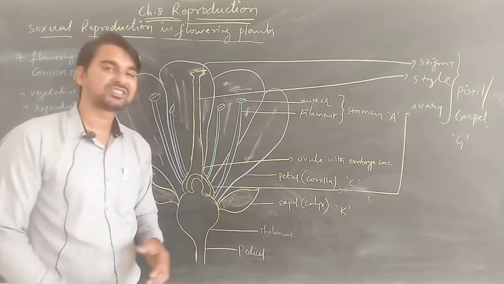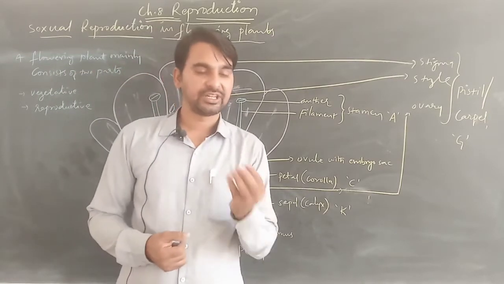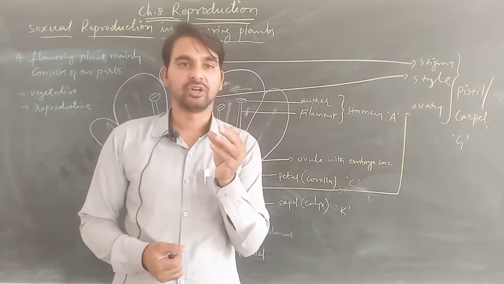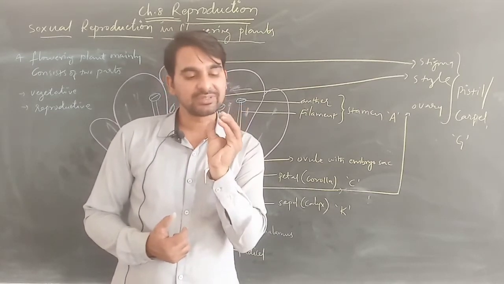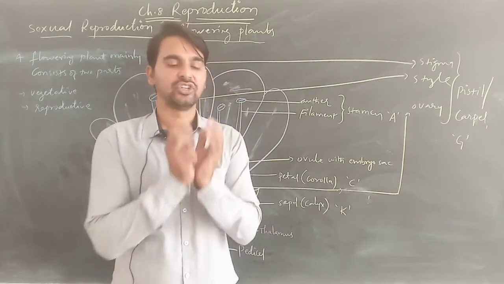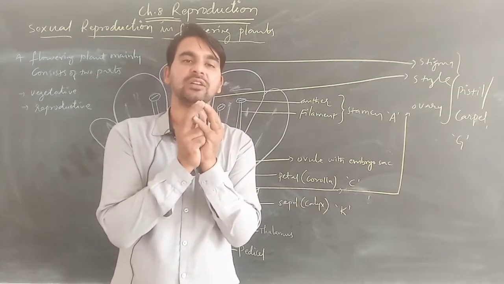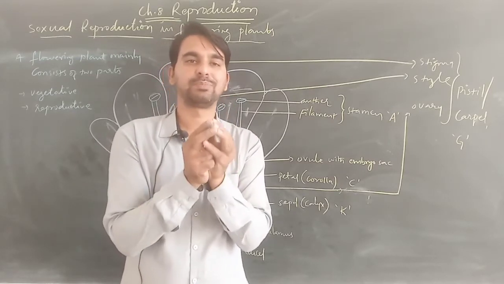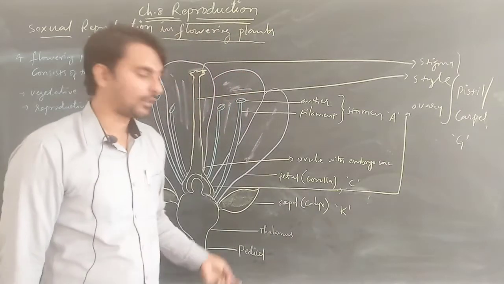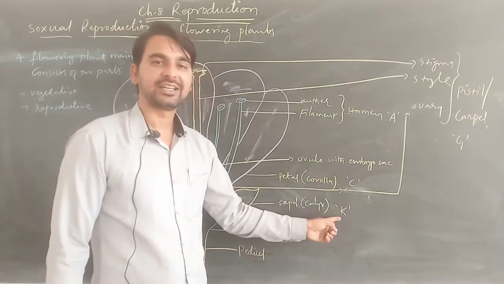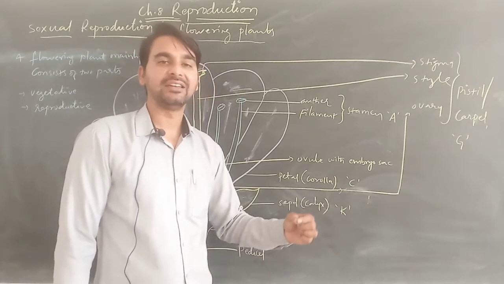You might have seen many times that when the flower is in the form of a bud, arising from the plant, it is covered by green leaf-like structures. Those green leaf-like structures covering all the internal organs are our calyx or sepals. They are denoted by the letter K, and they are green in color.